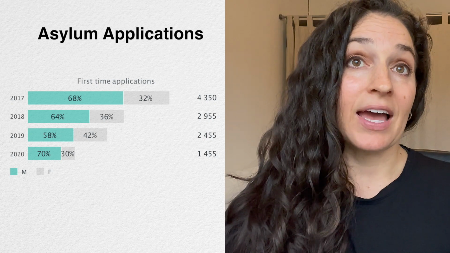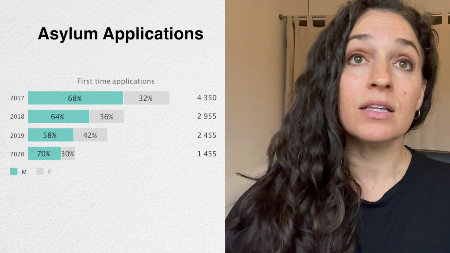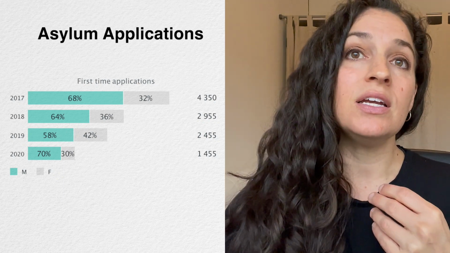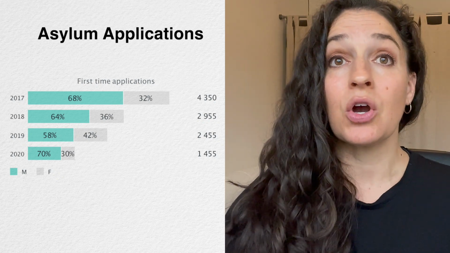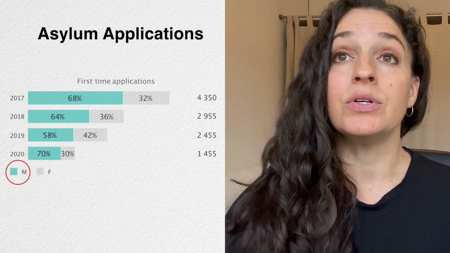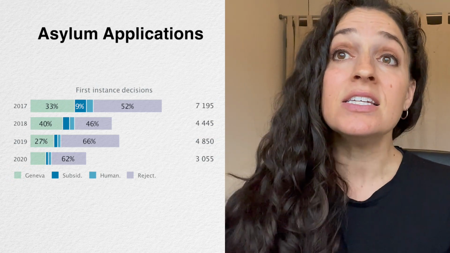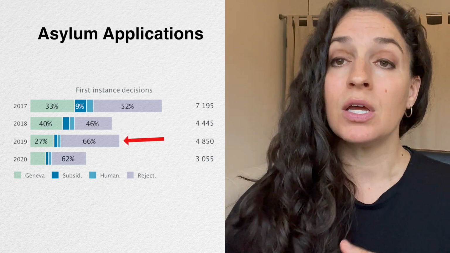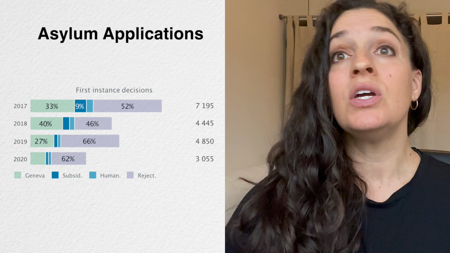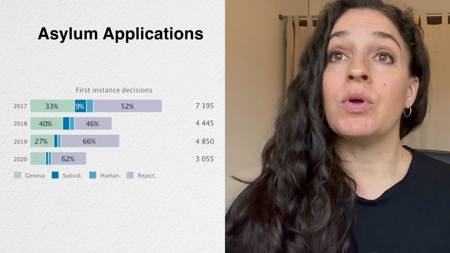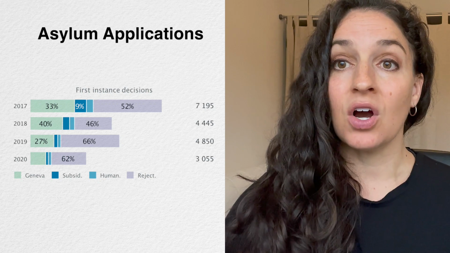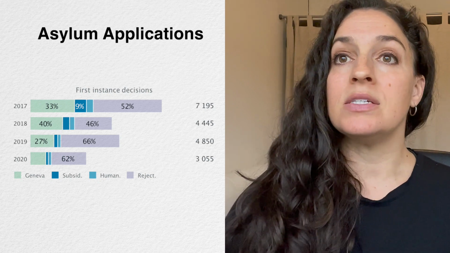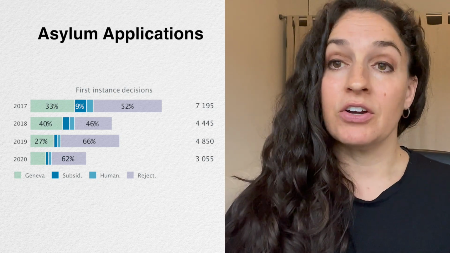Now, actually, if we look at asylum claims, or at least first instance asylum claims, between 2017 and 2020, you can see that the majority of the applications are put in by men compared to women. And if we look at the first instance decisions, you can see that anywhere between 46% and 62% between 2017 and 2020 were actually rejected. With those that were accepted, mainly being accepted on grounds of the Geneva Convention, also known as the Refugee Convention, but some others based on subsidiary protection or humanitarian decisions.